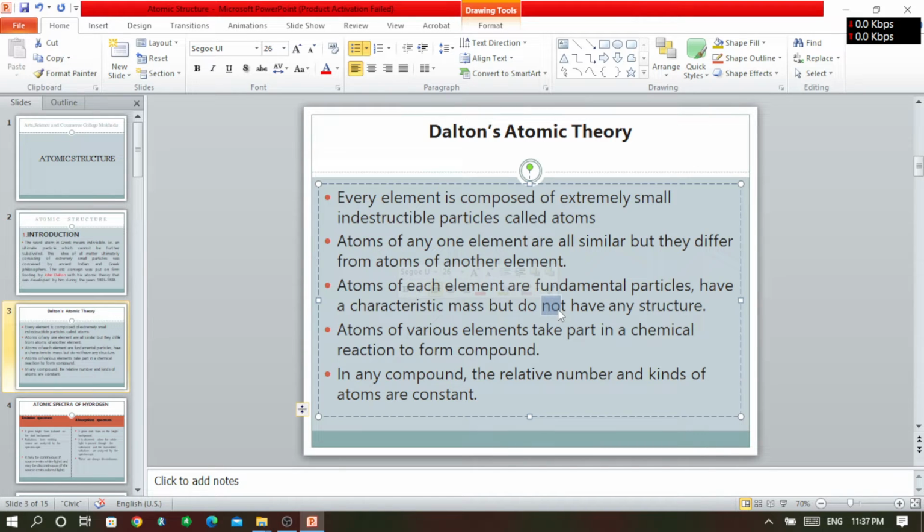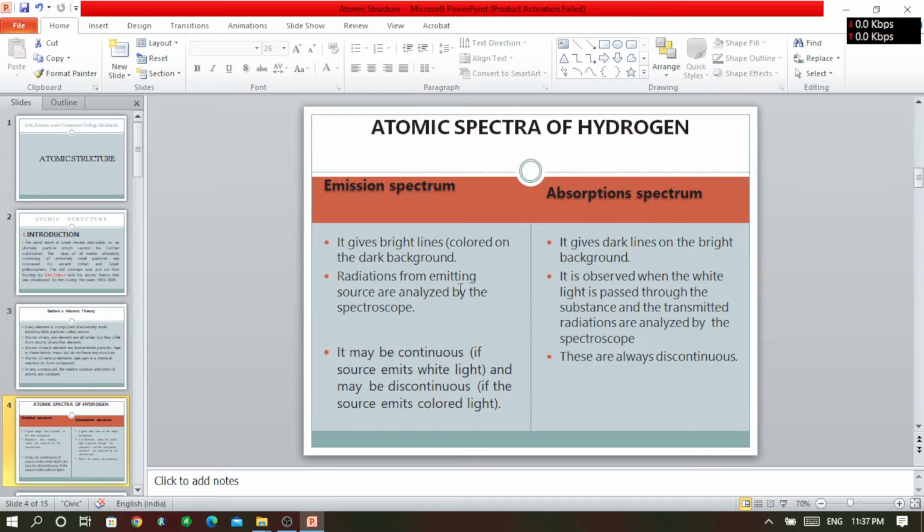Their structures will be different from element to element. These atoms always take part in chemical reactions, and in the chemical reaction of atoms, formation of a compound takes place. So these are the important points from Dalton's atomic theory.